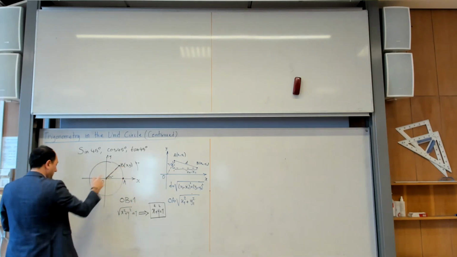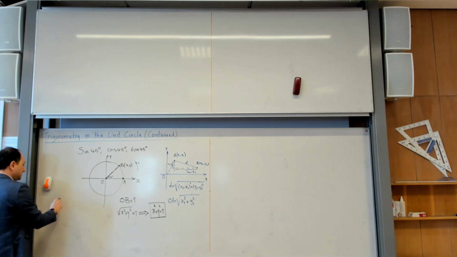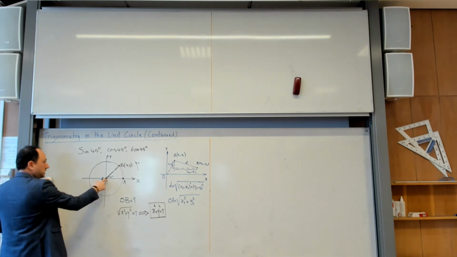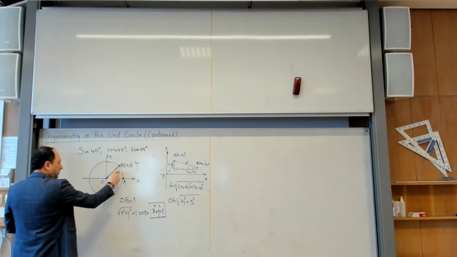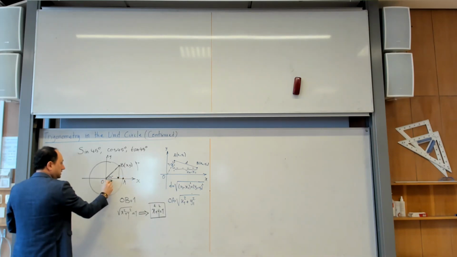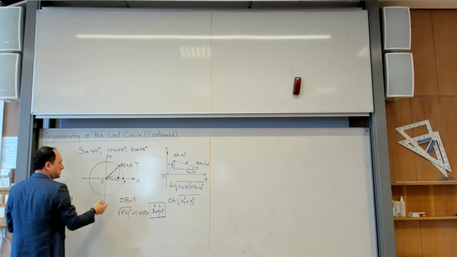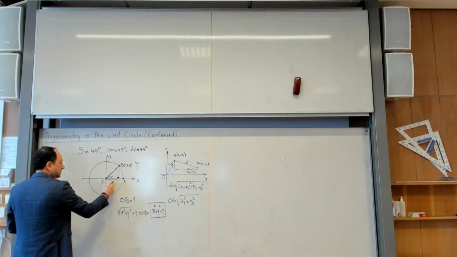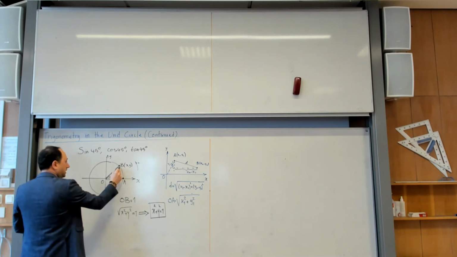On the one hand, I can say that x squared plus y squared is equal to 1 because this is always true. But for this scenario, if I draw this vertical line, if I ask you what is the length from here to here, it is easy. You say the length is x. If I ask you what is the length from here to here, that's also easy. The length is y.